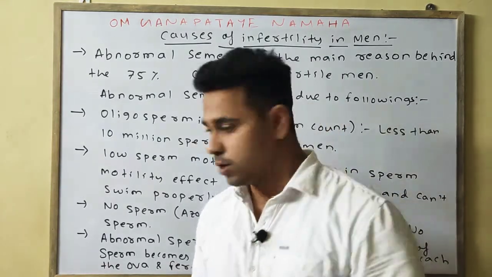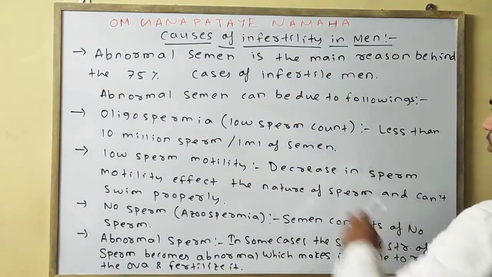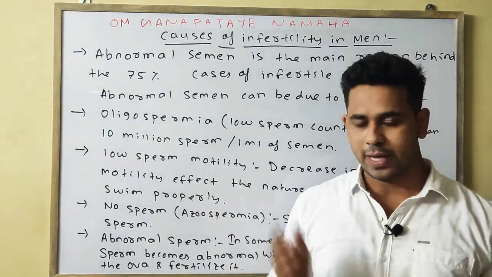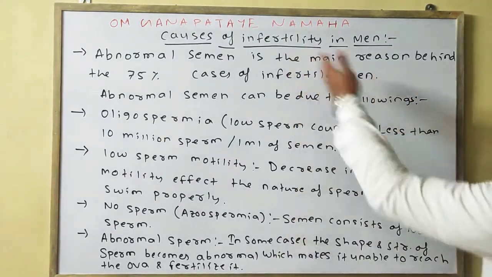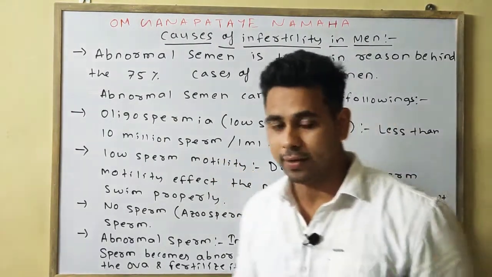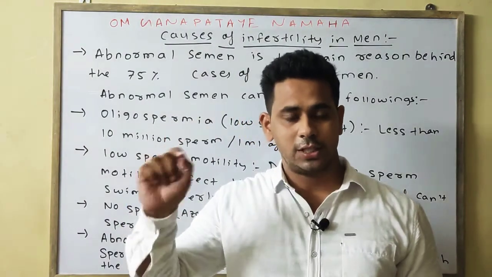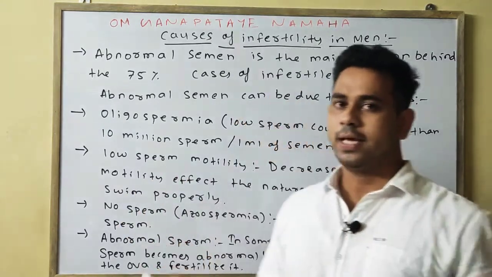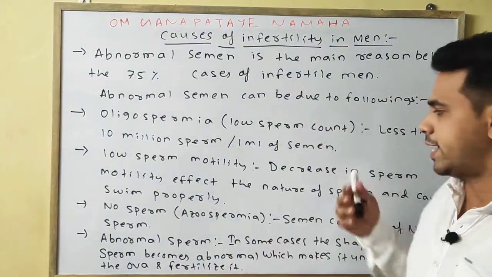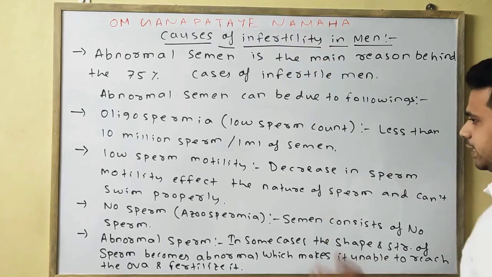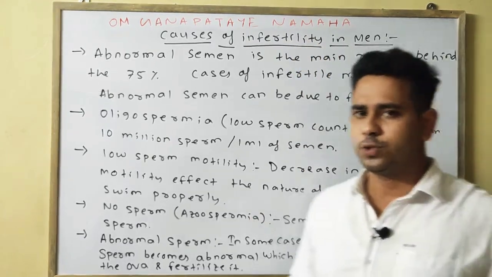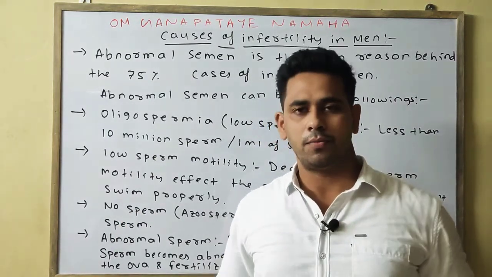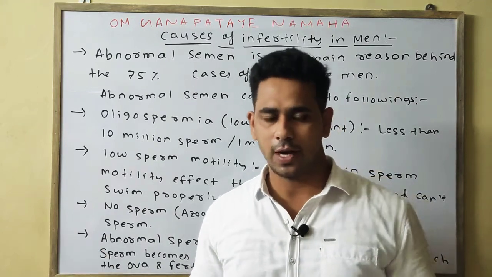So these are your 4 reasons. First one is oligospermia, low sperm count. If the sperm count is very low, below 10 million, then the male is infertile. Low sperm motility: if the highly motile sperm's motility decreases, it is also unable to fertilize, leading to infertility. No sperm or azoospermia: if the semen does not have any sperm, then obviously it can't fertilize the ova.